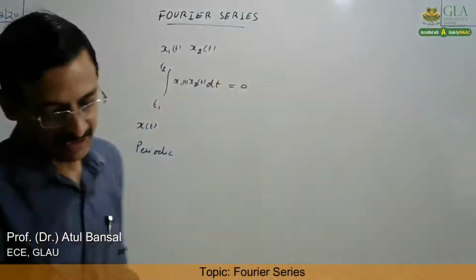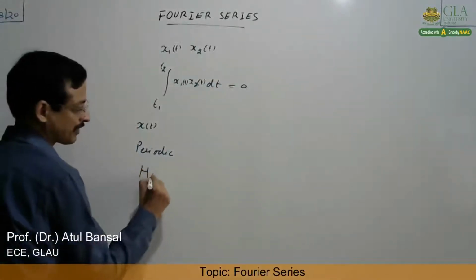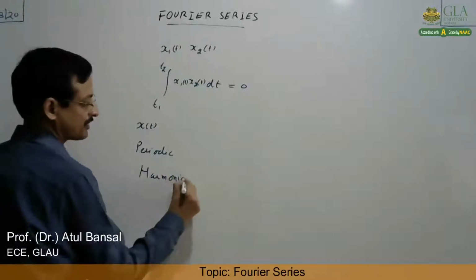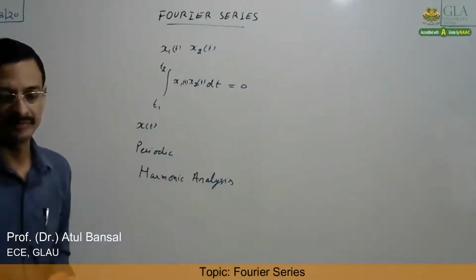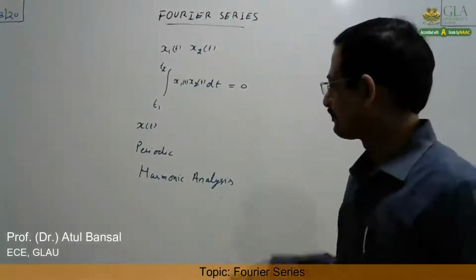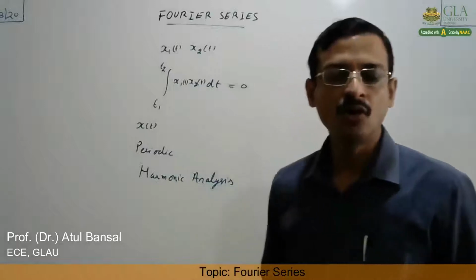Okay. Further, the Fourier series is also known as the harmonic analysis of a signal. What do we mean by this? First of all, what is a harmonic? A harmonic is that component of the signal which has a frequency that is an integral multiple of the fundamental frequency of the signal, right?